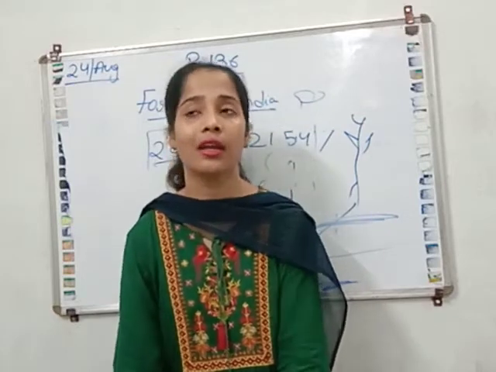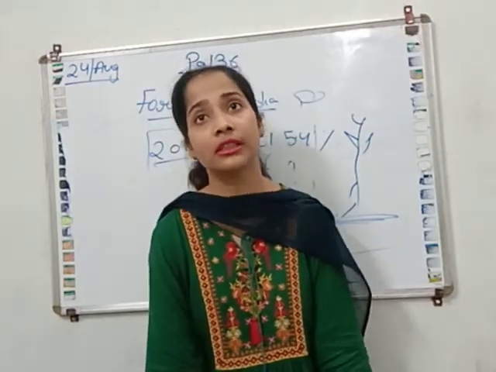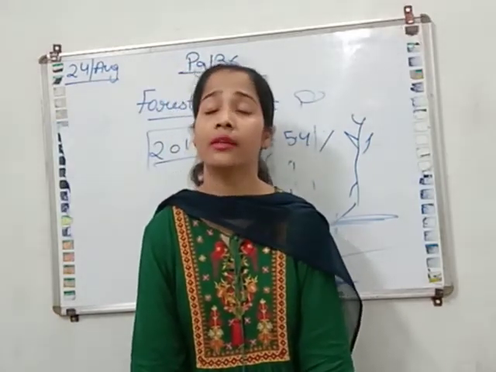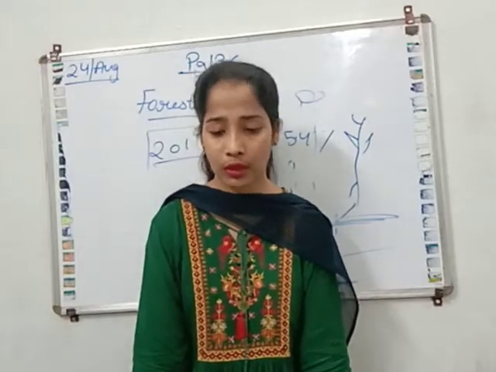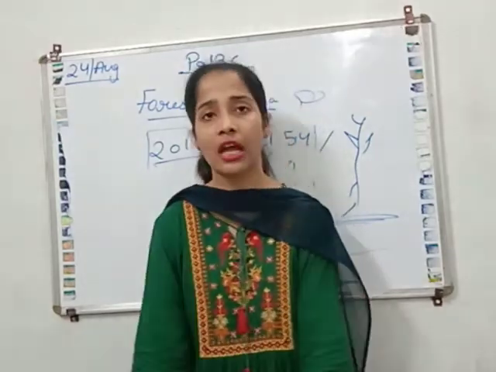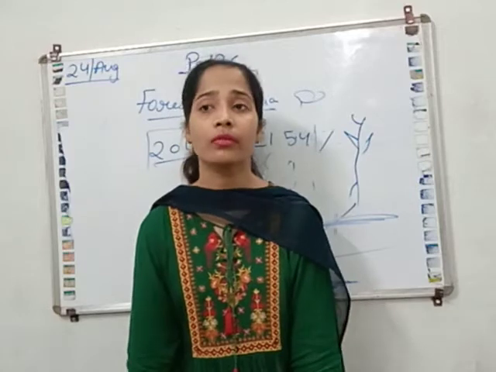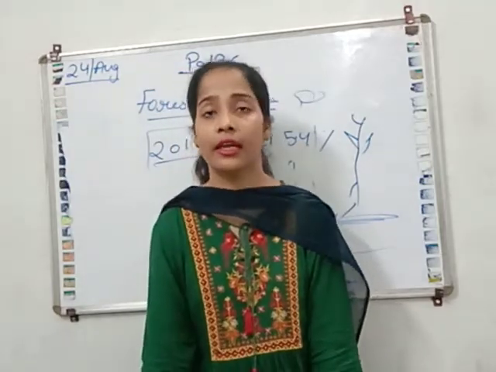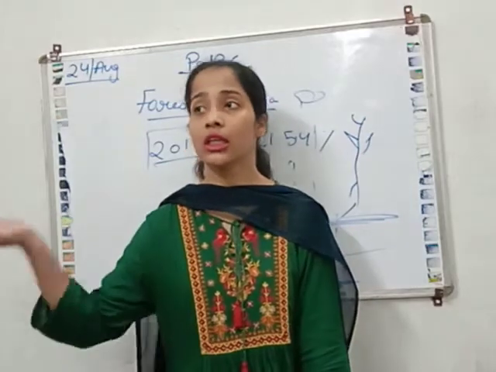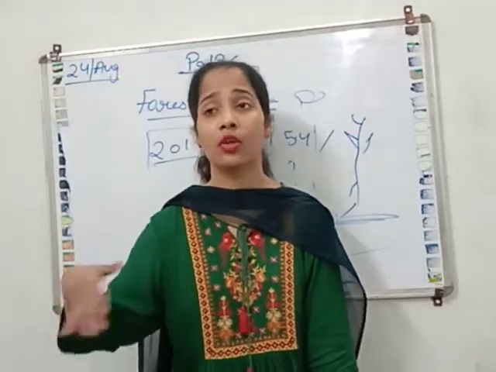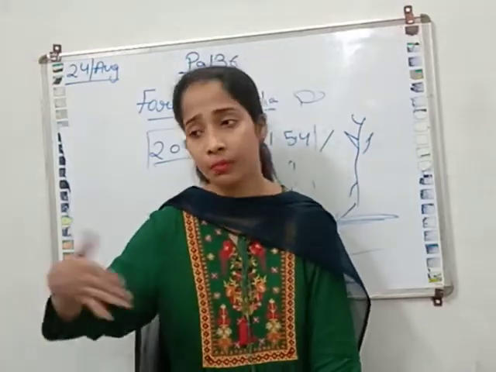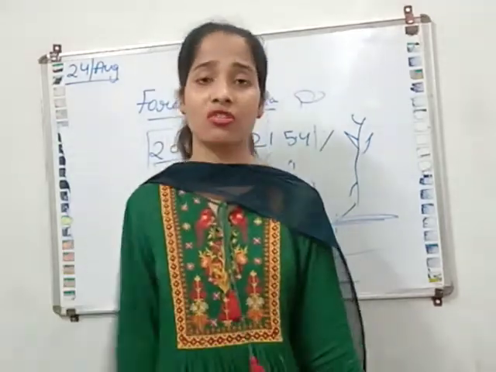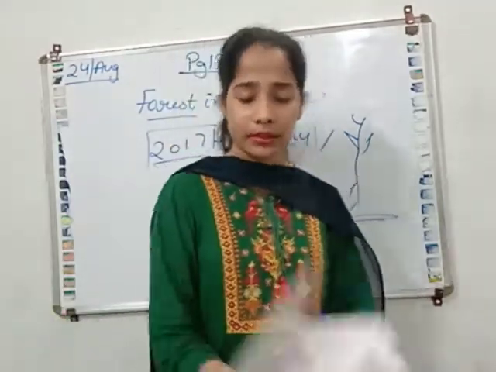It is banned in India and in many of the countries. It is banned that you cannot kill this animal or this bird because they are in less population. Yes or no? We have heard that in India you cannot kill the tigers or the lions or the birds. The peacock is there, that is a national bird. We cannot kill that.